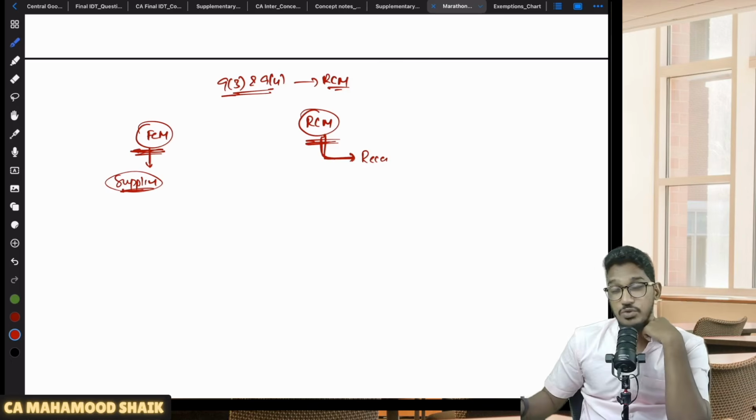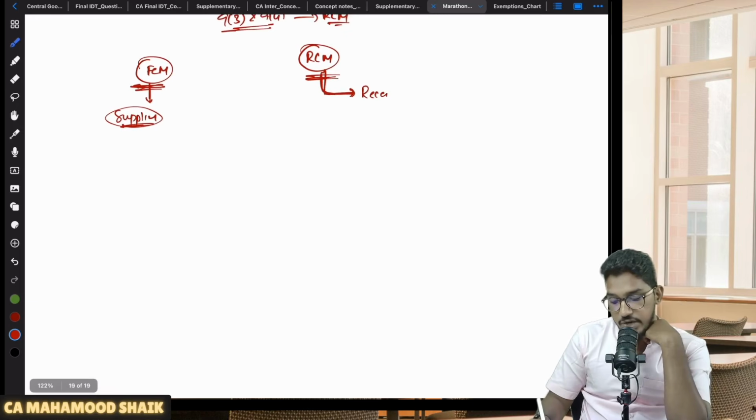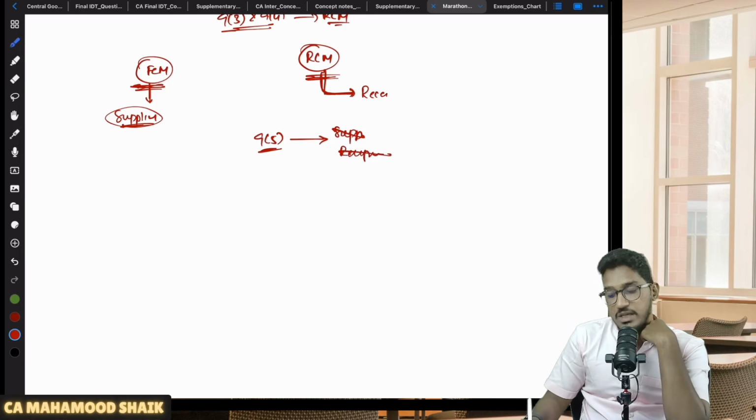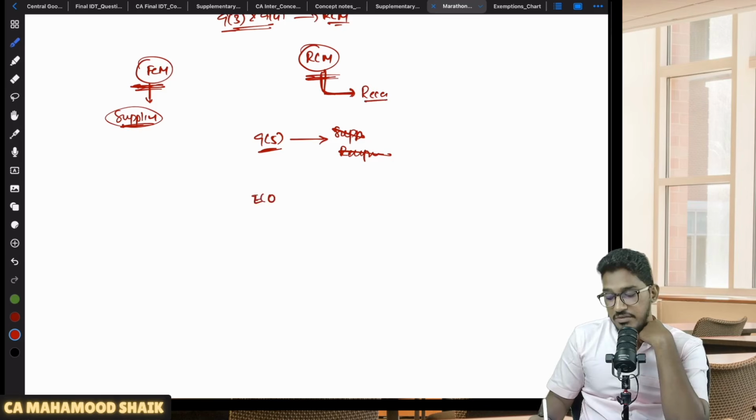Yes or no? So I have told you about two mechanisms for collection of tax. But now I am going to tell you one more case: Section 9 subsection 5. There is one more mechanism for collection of GST where neither the supplier will pay the amount of GST to the government, nor will the recipient pay it. Then who will pay the amount of GST, sir? E-commerce operator will pay the amount of GST.